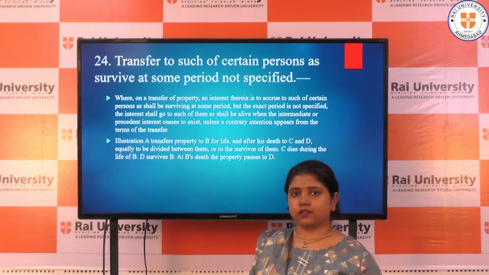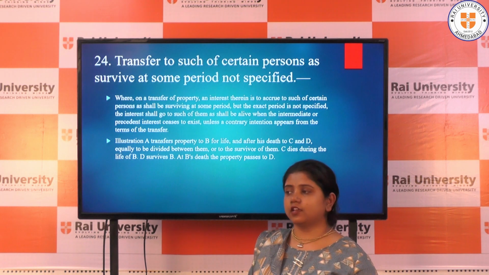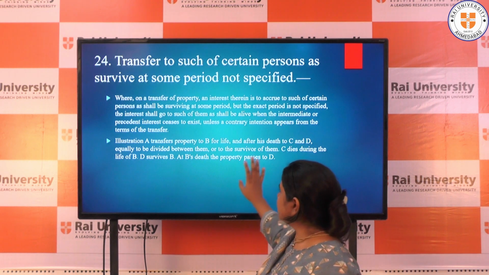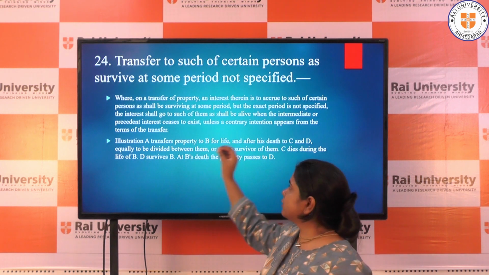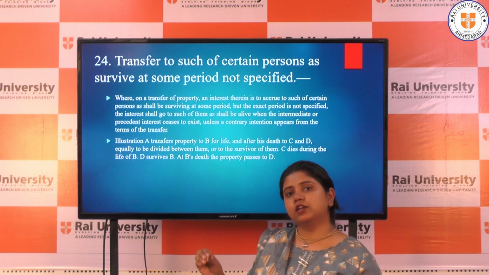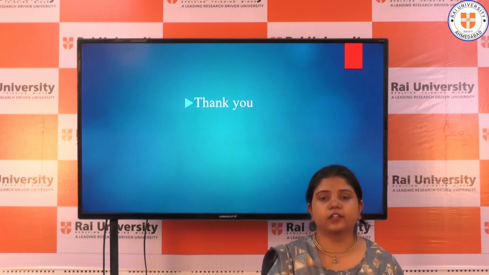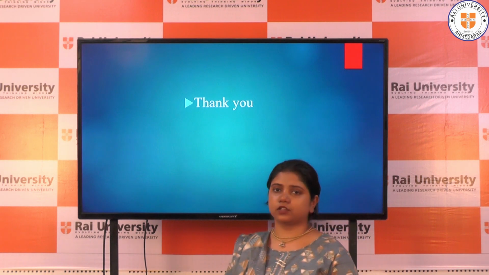And D dies. Who is surviving? C. In that case, the whole property will transfer to C. This is what it is actually dealing with. Whoever survives at that period of time, he will acquire that property automatically. So, thank you for the lecture of today. We'll continue with transfer of property.